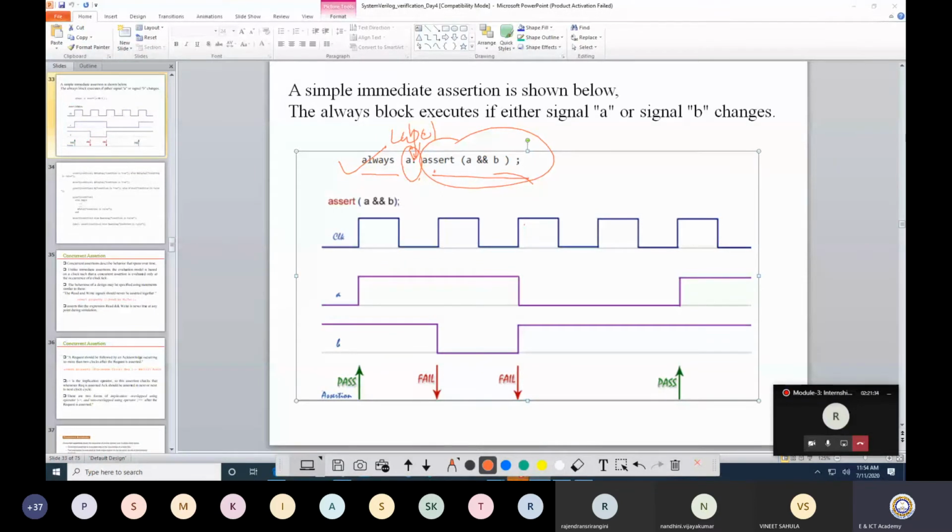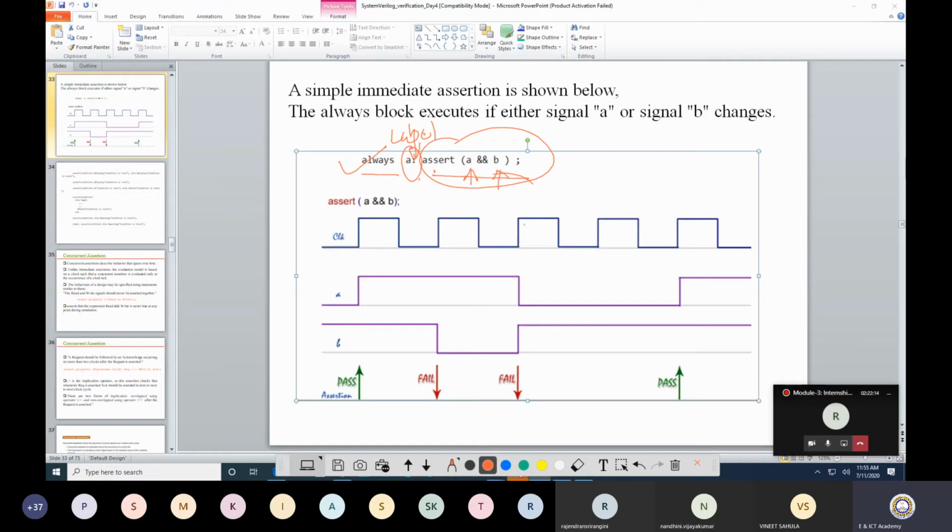So assert A and B. Now what is my expectation? I want that when A is true, then B should also be true. So A and B should be true at the same time. This is my expectation. If this happens, then I am happy. But if this doesn't happen, then I am a little bit worried, because this is not what I am expecting. So anything which is unexpected should be reported as a warning or error.